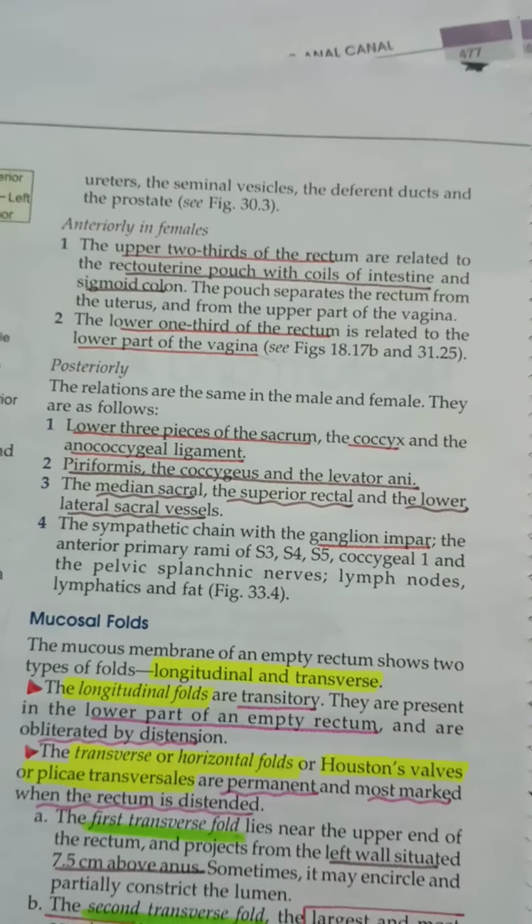Same as that, it's related to the pouch and coils of intestine and sigmoid colon. The pouch separates the rectum from the uterus and from the upper part of vagina. The lower one third is related to the lower part of vagina. Here the lower one third was related to the base of urinary bladder, terminal parts of all the male structures like the ureters, seminal vesicles, different ductules, and prostate. Here it's just related to the lower part of vagina.